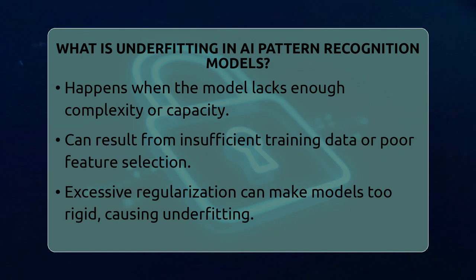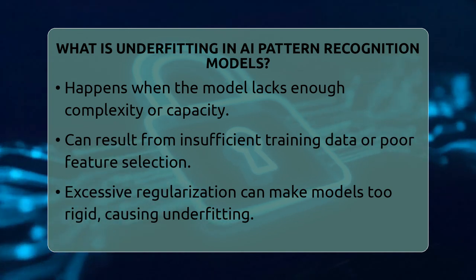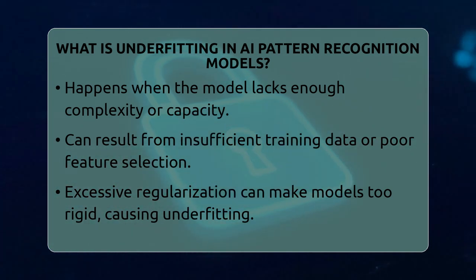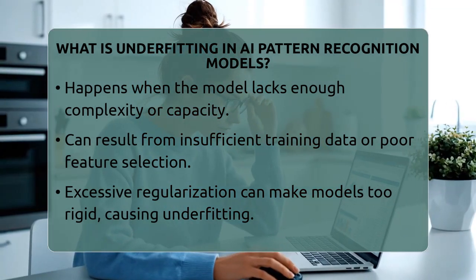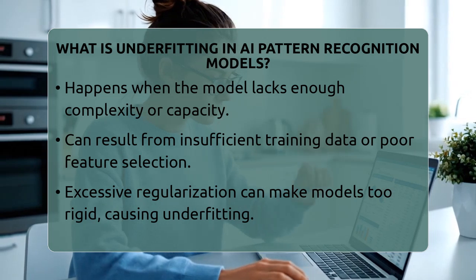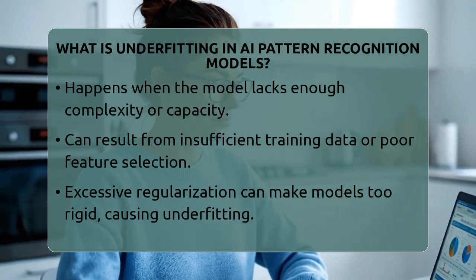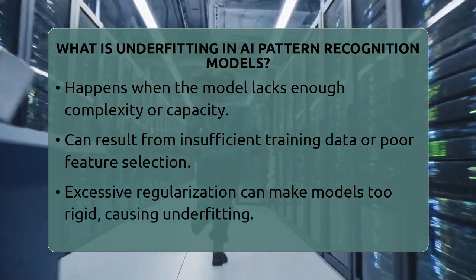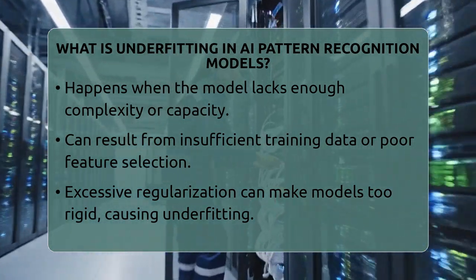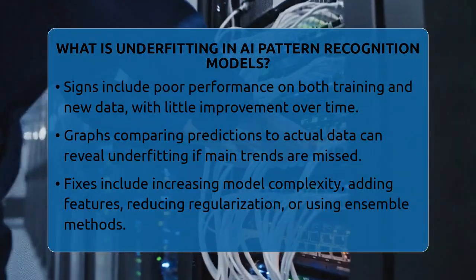Detecting underfitting is pretty straightforward. If a model performs poorly on both the data it was trained on and new data, and its predictions don't improve with more training, it's likely underfitting. You can also look at graphs that compare the model's predictions to the actual data. If the model misses the main trends, it's probably underfitting.